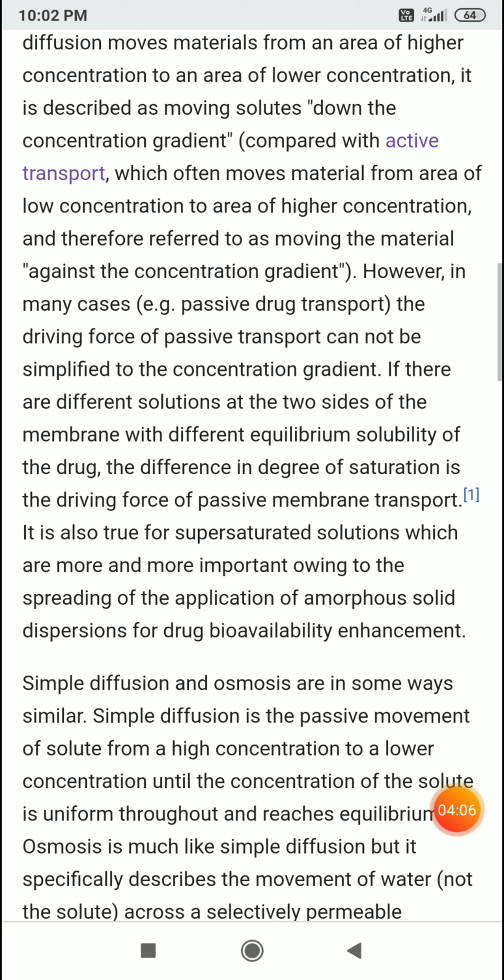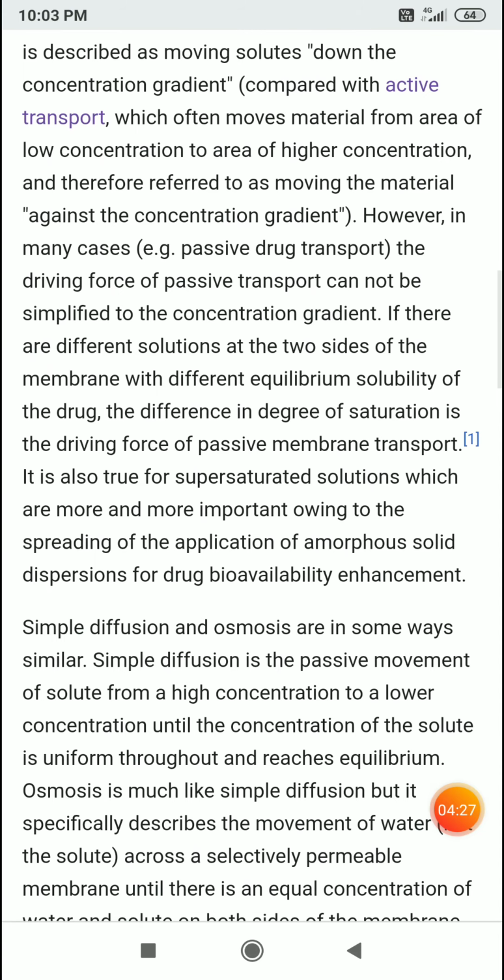The simple diffusion and osmosis are in some ways similar to each other. Simple diffusion is the passive movement of solute from a high concentration to a lower concentration until the concentration of the solute is uniform throughout and reaches equilibrium.